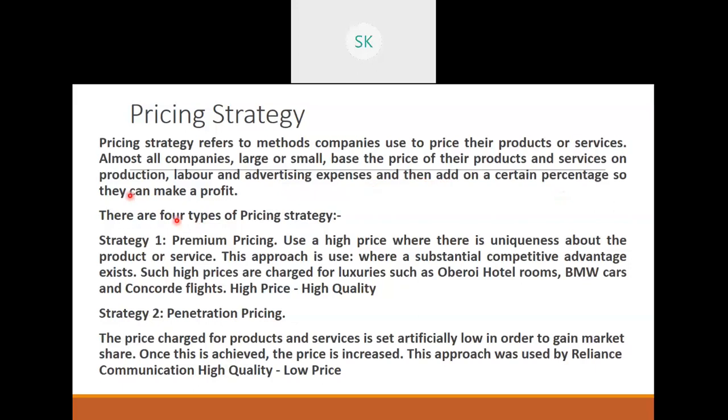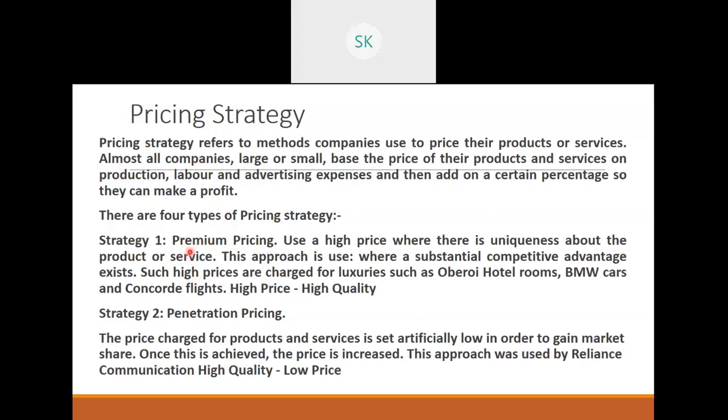Now, how are all these factors together included in pricing strategy? There are different types or different strategies where they make the profits. So let's see them one by one. There are 4 types of pricing strategy. First one is premium pricing.